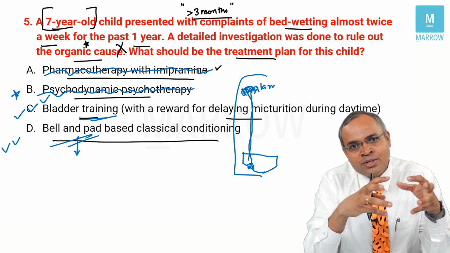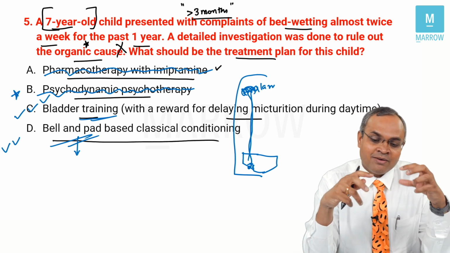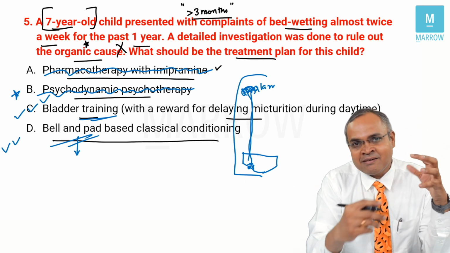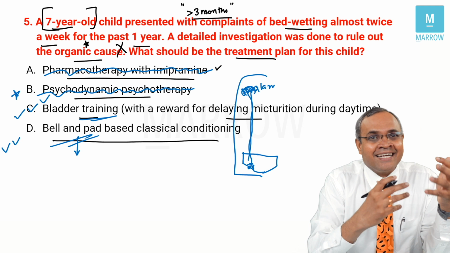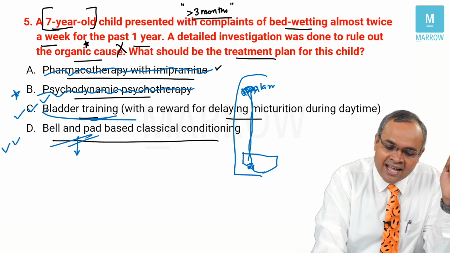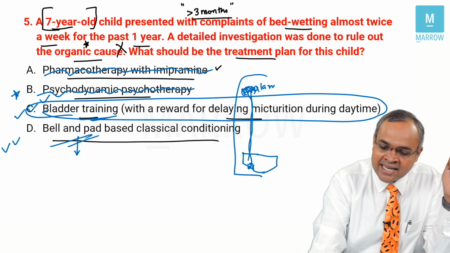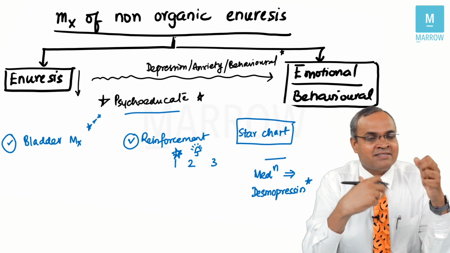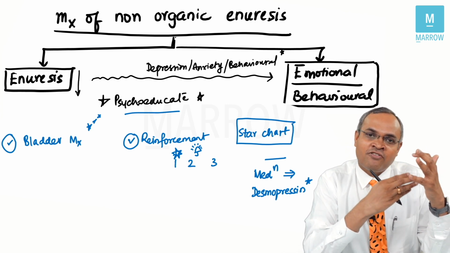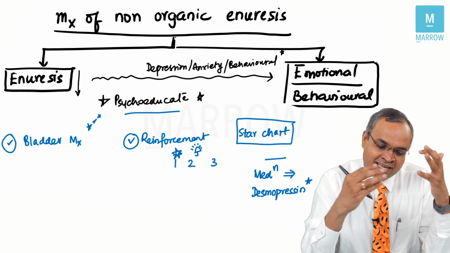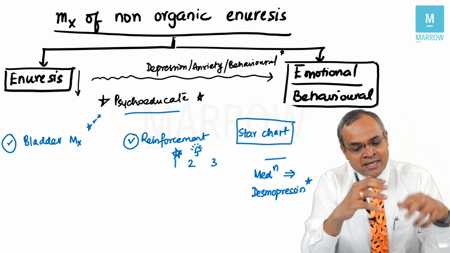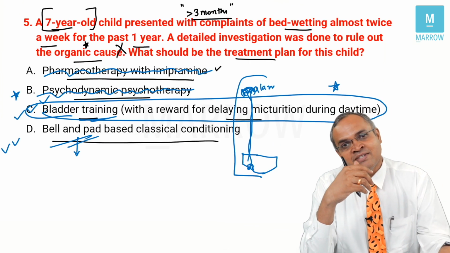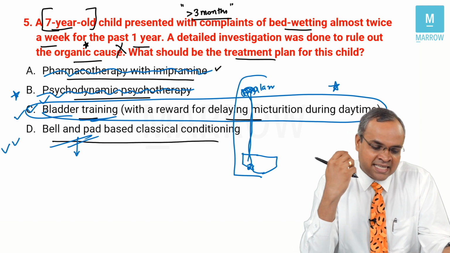But what should be the treatment here? Some of the students have recalled this question as, what is the initial treatment plan or what is the first step? First step or initial treatment plan is, I think, most probably the correct recall of it. So if that's right, I would definitely psychoeducate and do some bladder training, explain to the child how to handle themselves and have healthy habits of clearing their bowel and bladder regularly. This strategy is much better compared to a more intensive strategy, which is the bell and pad strategy or the medications. So I think choice C is the best answer for this question.